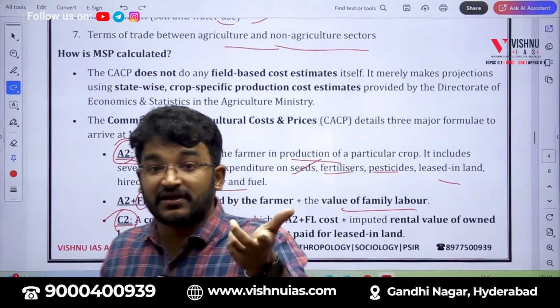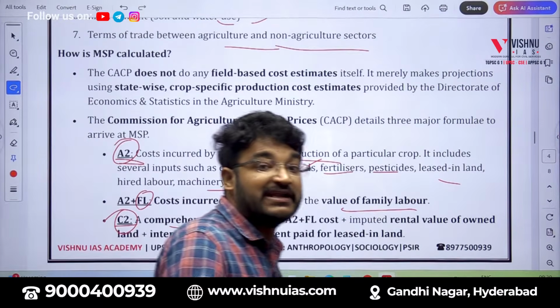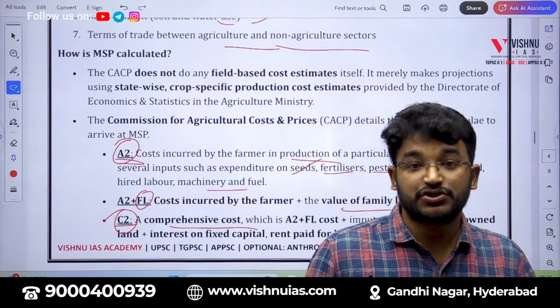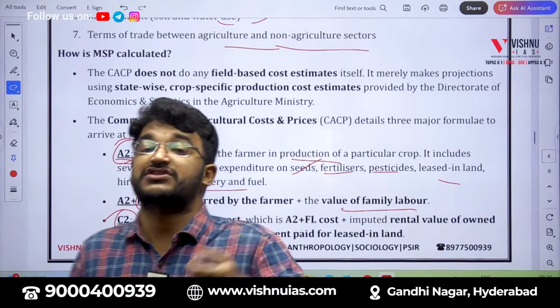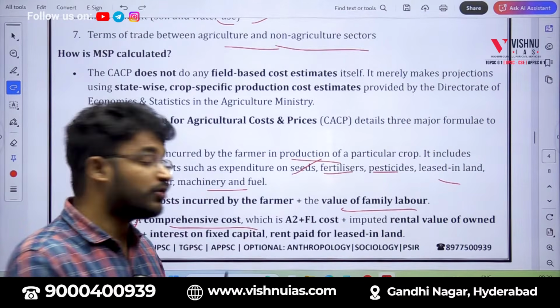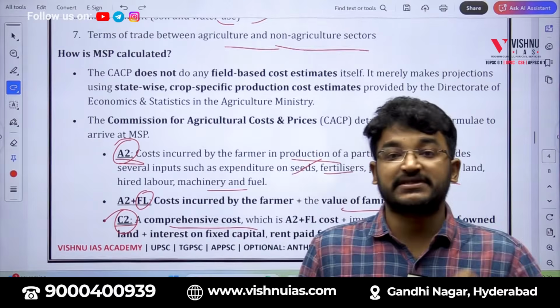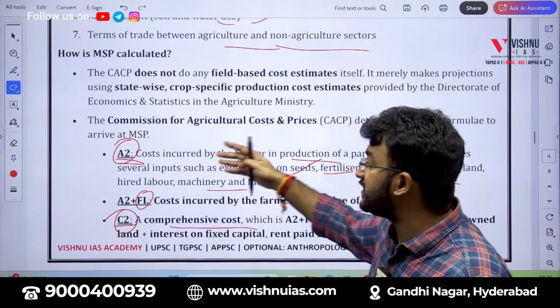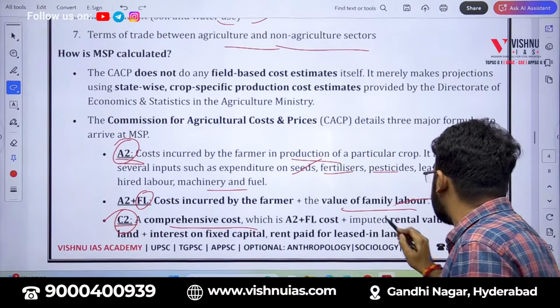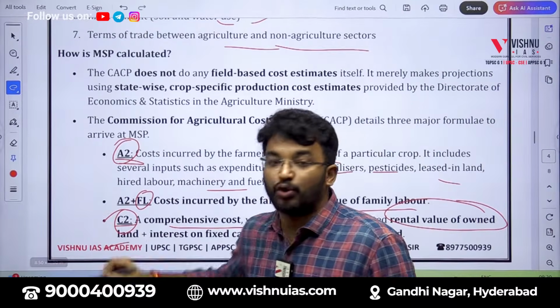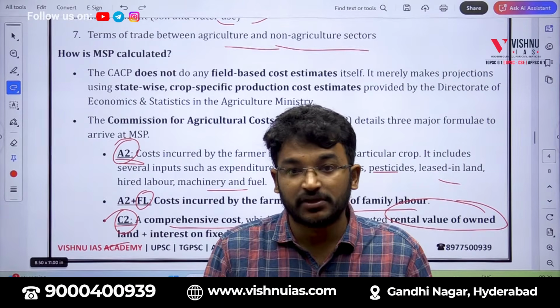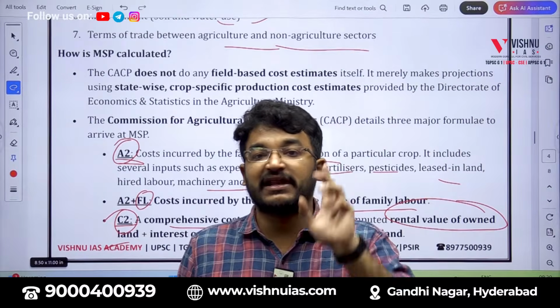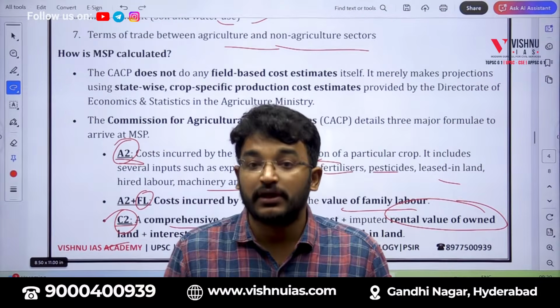It might be a case that the farmer might have taken the land for rent. So there will be an additional cost of that also, right? So what we will be doing in this calculation of C2, along with this A2 plus FL, the imputed rental value of own land will also be added. Okay. So ideally there are A2, FL and C2.